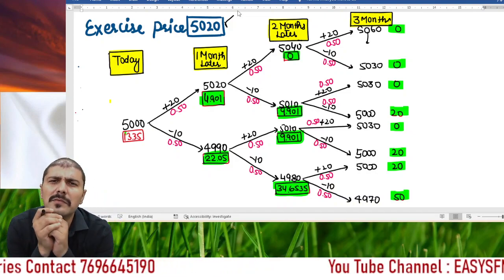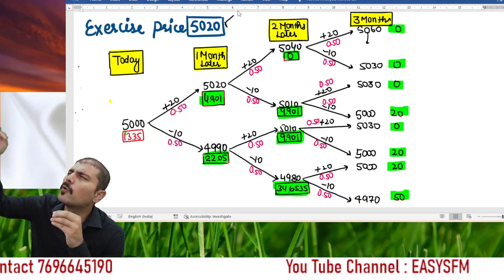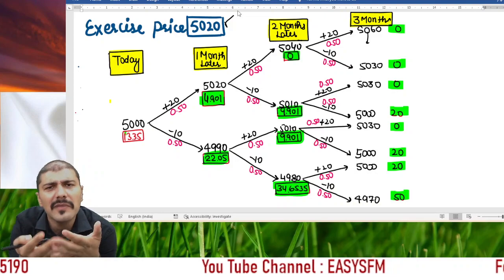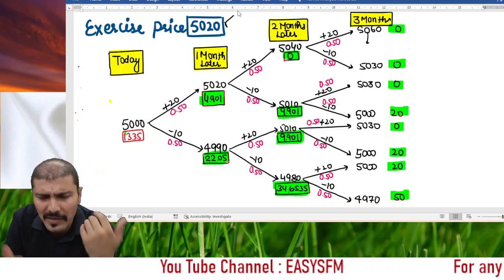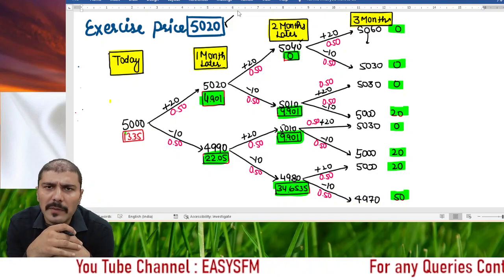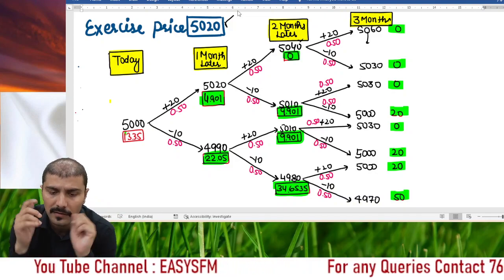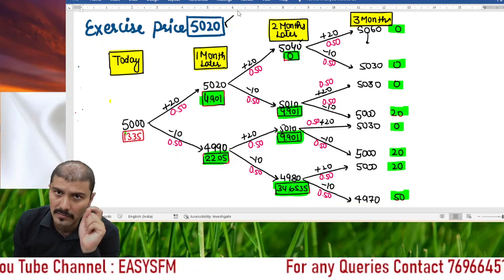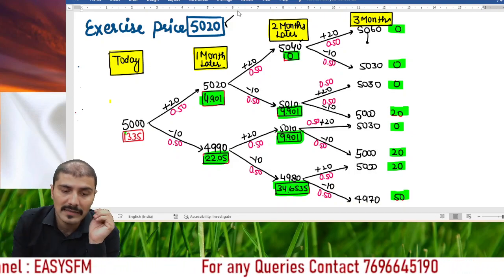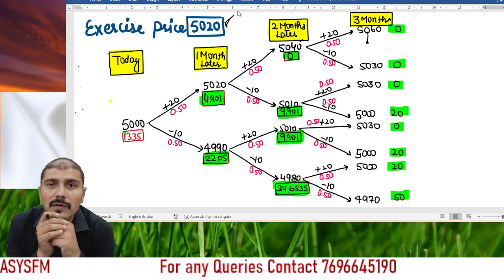So even if the price is 5040, if I hold it for the future 3 months, then I also get a benefit of 0 rupees. Even if I exercise today, I'll get a benefit of 0 rupees, because at 5040 the option is not viable to be exercised. Second, now concentrate, if the price is 5010, what is the exercise price that I am having? 5020.